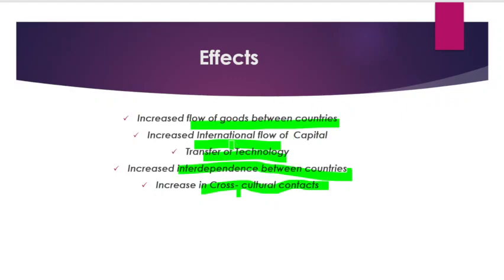Then you see here, the international flow of capital. I'll give you an example. What is the international flow of capital? See, the movement of money from Britain to the United States and other nations between the years 1870 and 1940 is an example of international capital flows. Money movement from Britain to the USA is an international flow of capital.